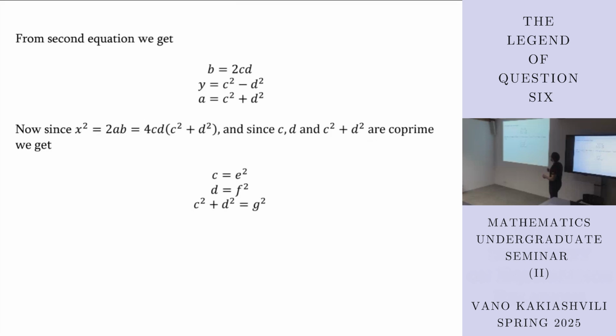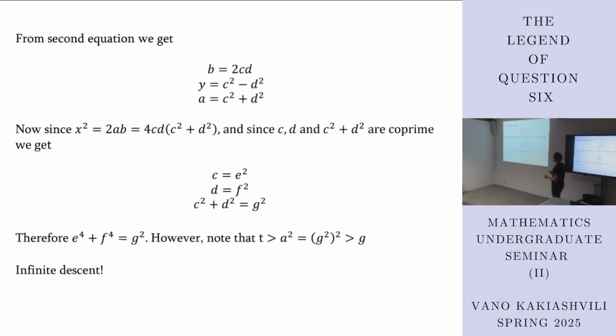But let's look at the first two and last equations. What does this give us? It gives us the following thing. If this is true, then e to the 4 plus f to the 4 equals g squared. Now, let's note that t is greater than a squared, which is greater than g. So we get an infinite descent.